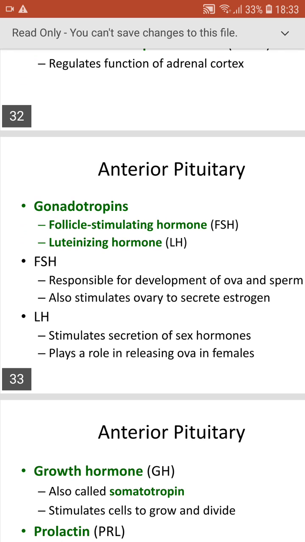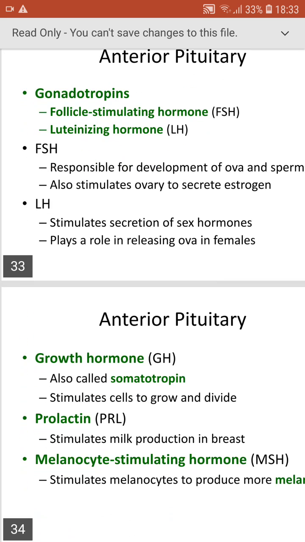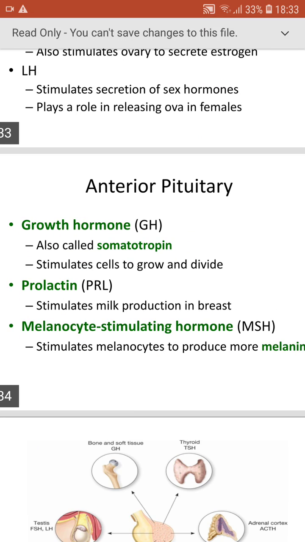Follicle stimulating hormone is responsible for the development of ova and sperm. And next, growth hormone, also called somatotropin. We have one more similar hormone, somatostatin, which is produced by delta cells of the pancreas.